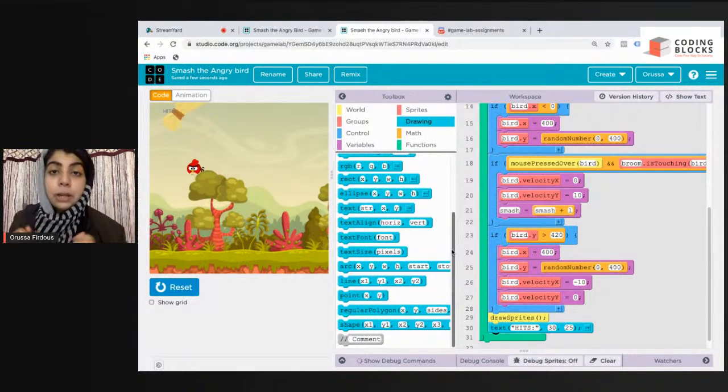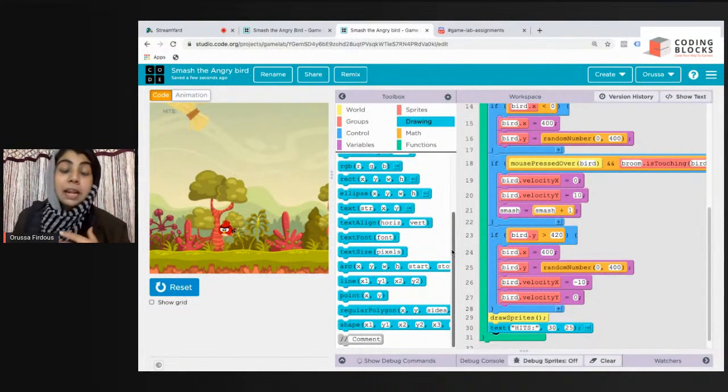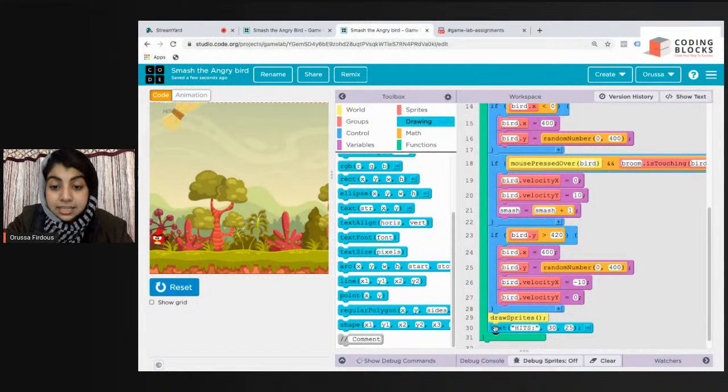One very important point, please, your attention, guys. A lot of you have told me that my text is not appearing. In more than 90% of such projects, I have seen that you haven't attached the text after draw sprites. So do remember, within double inverted commas, this is very important. If you want to print some text, attach that text block after draw sprites.